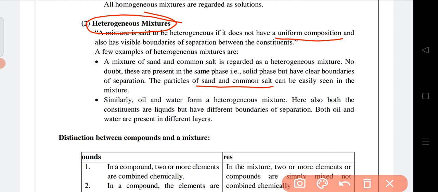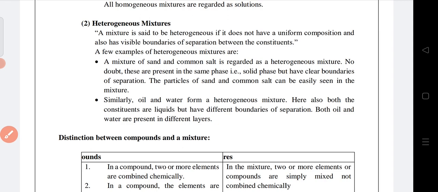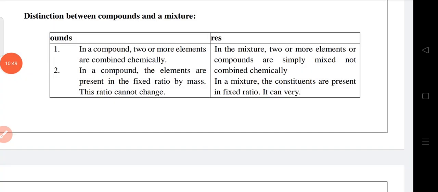Examples of heterogeneous mixture are sugar and sand mixture, salt and sand mixture, polluted air, muddy water, sand water. They all are examples of heterogeneous mixtures. So I think all of you can understand which one is a heterogeneous mixture.